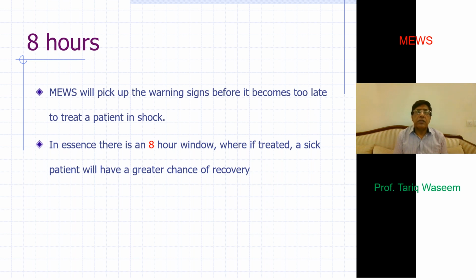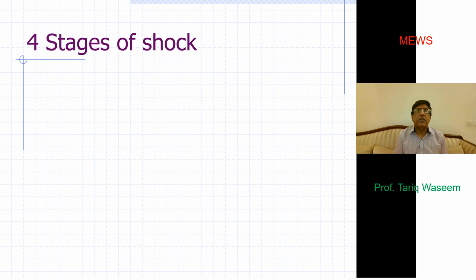So the maximum chances of recovery of patients in shock are if you intervene within 8 hours of its onset. So if your MEWS scoring picks up those patients who are at risk and the early intervention is done, the late complications and morbidity and mortality associated with it can be avoided. If this goes unchecked or undetected for 8 hours, the likelihood of recovery decreases.